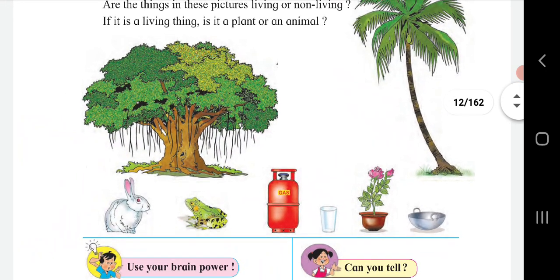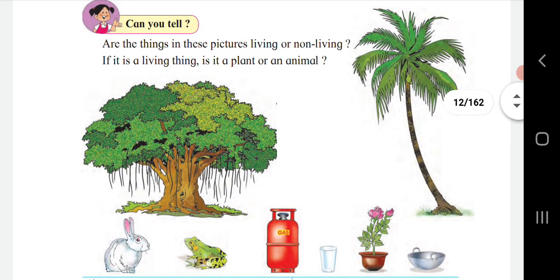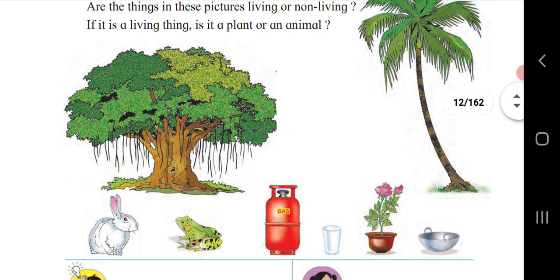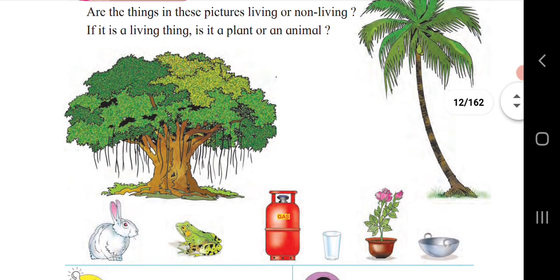So you can see, among the many things we observe daily around us, some are living things and some are non-living things. Living things means the things which are alive, and non-living things are those which are not alive, or which cannot breathe, or which don't require any carbon dioxide or oxygen.